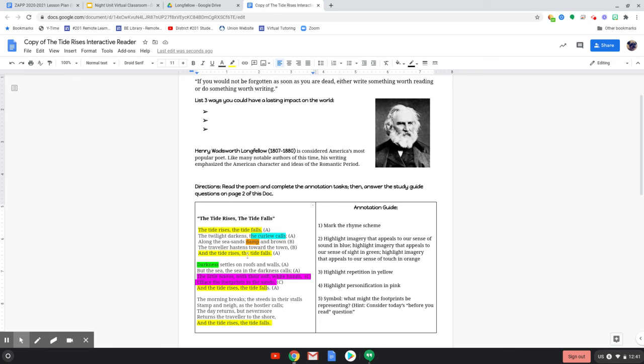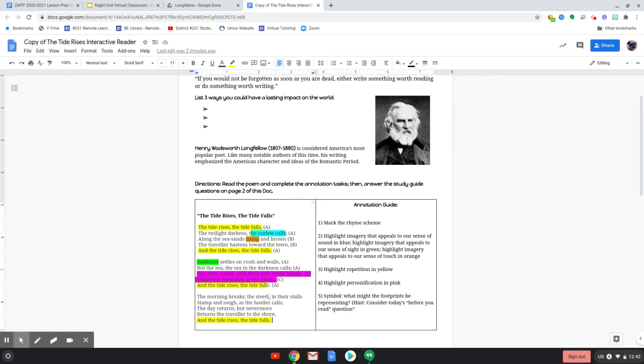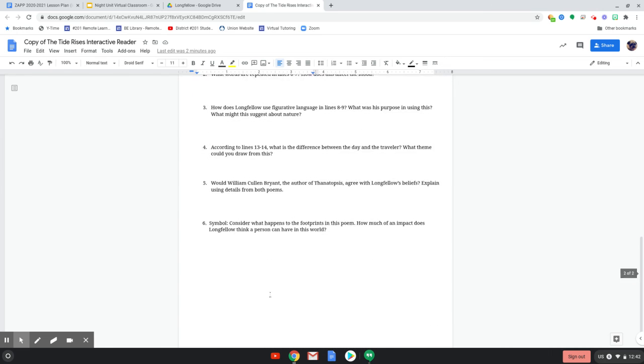As you read this, I do want you to notice in each stanza, right, we have morning here, then we have twilight, then we have night, then we have the morning again. So it does change times of day in each stanza. If you have any questions about the rest of this poem, please let me know. I'm happy to help you. Again, don't forget these 6 questions at the bottom.